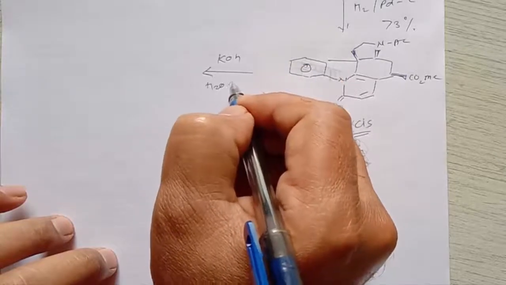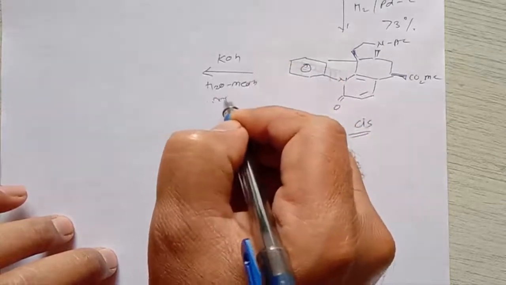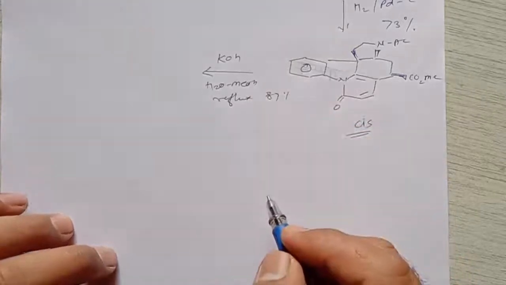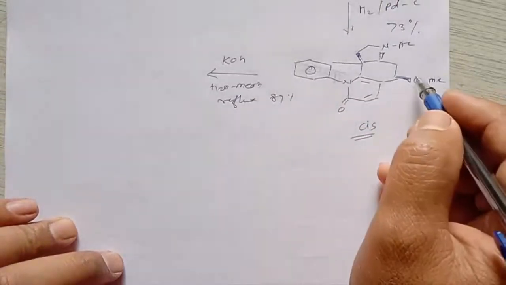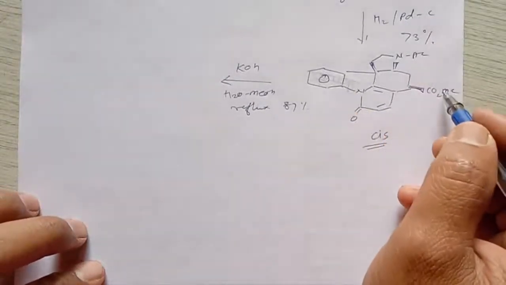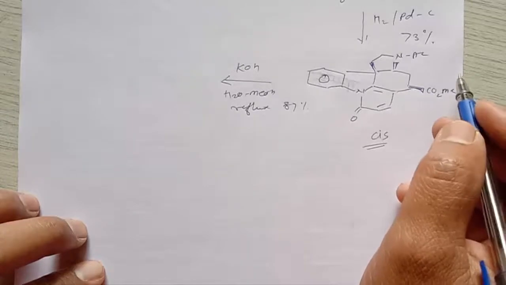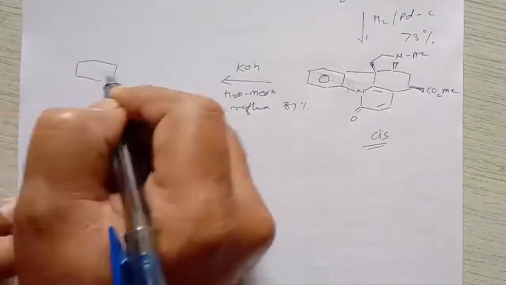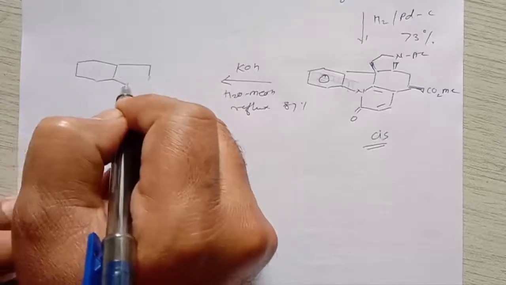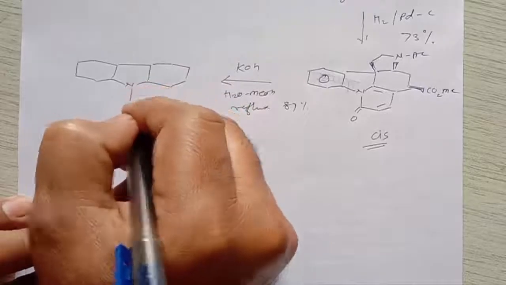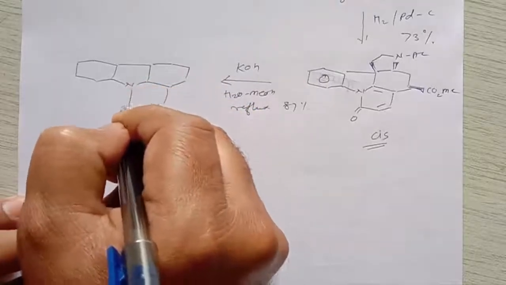In the further step, if we treat this molecule with potassium hydroxide in the presence of H2O and methanol as a solvent, and if we reflux this molecule, it gives near about 87% yield of the epimerization at this center. Initially, it will be hydrolyzed, gives formation of acid, and then it gives formation of a compound like this. That is, an epimerization takes place at this center.